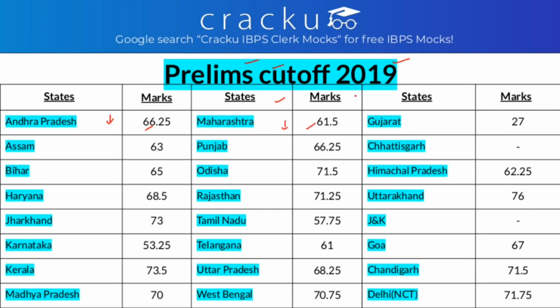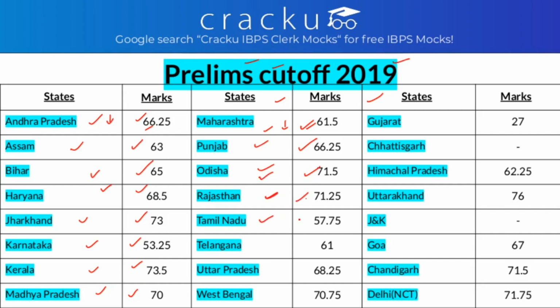So here I'll be telling according to the state. For Andhra Pradesh it is 66.25, for Assam 63, for Bihar 65, for Haryana it is 68.5, for Jharkhand it is 73, for Karnataka it is 53.25, for Kerala it is 73.5, for Madhya Pradesh it is 70, for Maharashtra it is 61.5, for Punjab it is 66.25, Odisha it is 71.5, and for Rajasthan it is 71.25.